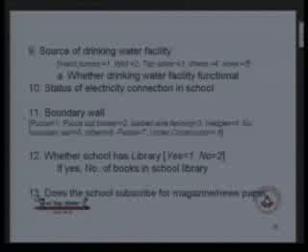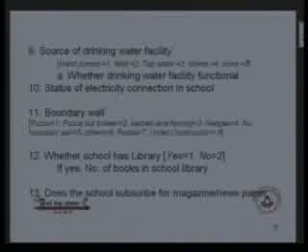Point 9, where we are asking the source of drinking water facility of the school. If it is hand pump, then you have to specify 1. If it is well, then you have to specify 2. Tap water 3, others 4. And if the drinking water facility is not available in the school, then you have to specify 5. Part of this question also contains whether the drinking water facility is functional in the school. You have to specify yes or no.